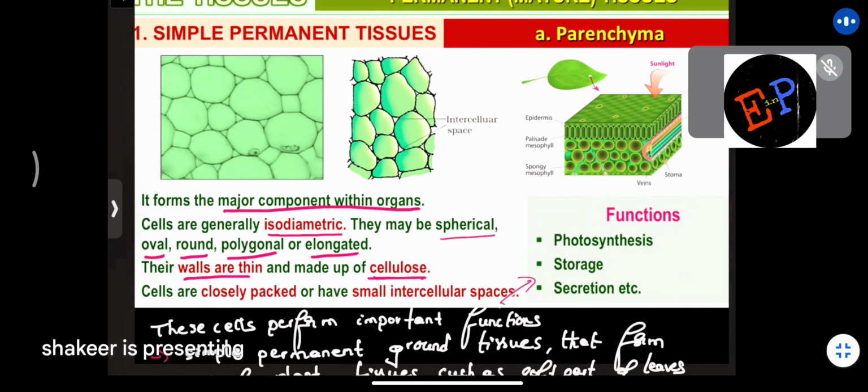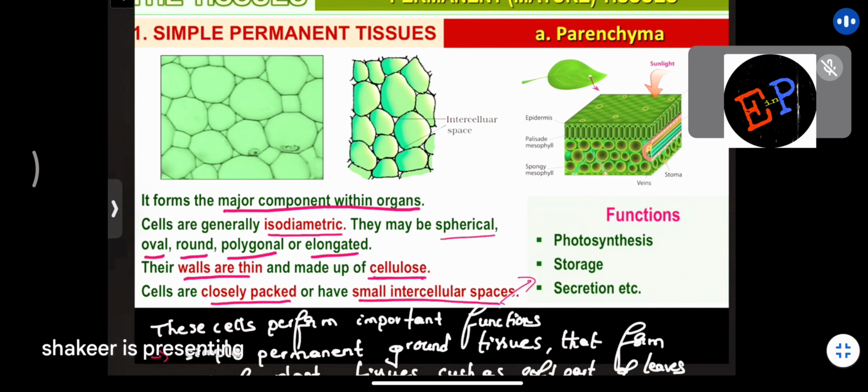They are made up of cellulose. So cells are closely packed or have small intercellular spaces. In parenchyma cells, in between the cells, you will find some intercellular spaces. Some spaces are present. But if you go to other cells, you will find some cells where you don't find any gaps. But here in parenchyma cells, definitely you will find some gaps. So either they may be closely packed or you can find some gaps also.